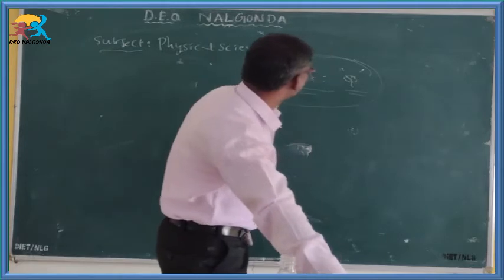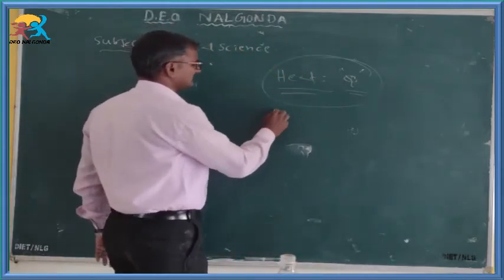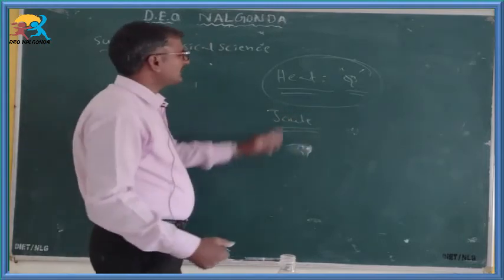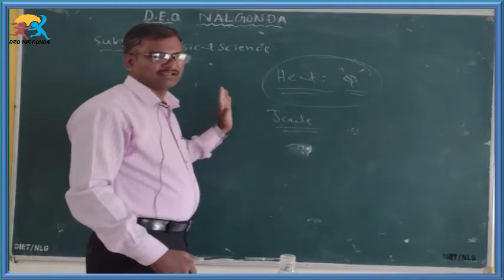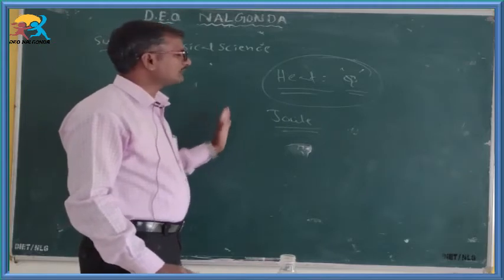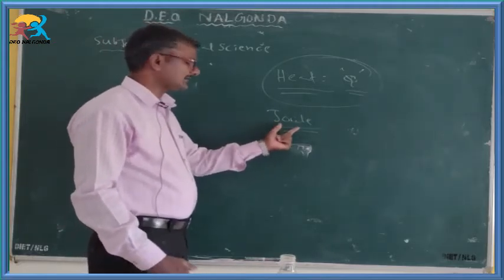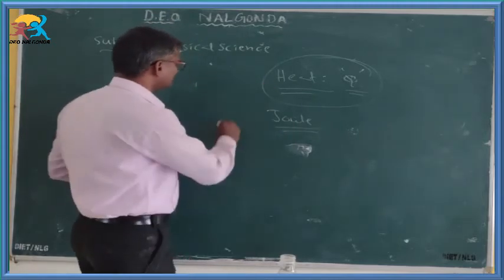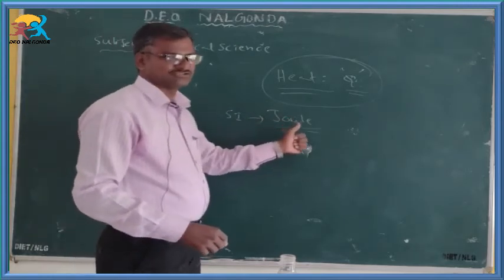So, here the MKS unit of heat is joule. Why are we taking joule? By the definition, heat is a form of energy. It can flow from a hot body to a cold body till thermal equilibrium is attained between the bodies. So, we said joule. So, the SI unit of heat is joule.